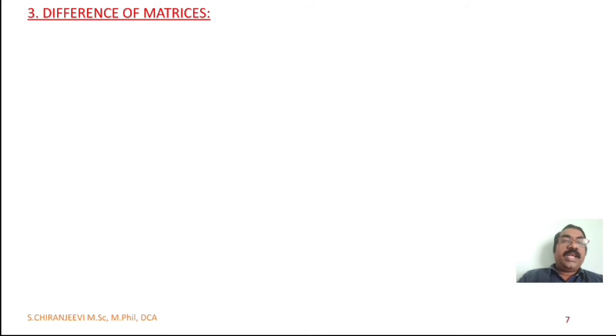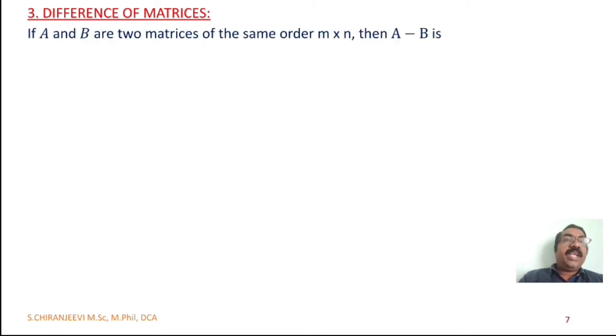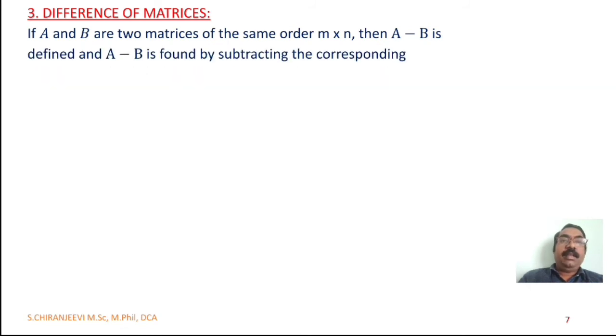Third one, the difference of matrices. If capital A and capital B are two matrices of the same order m cross n, then A minus B is found by subtracting the corresponding elements of A and B. As we add for addition, similarly here we subtract. The order needs to be the same for both A and B matrices.